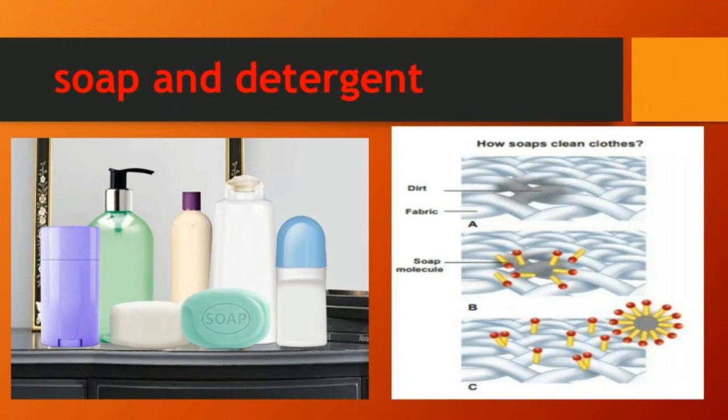There are two types of detergent. One is water loving and the other one is water hating. You all know what is meant by hate. Hate means if you have no need of getting something, you hate that. If you don't like it, that is called hating. The water hating part goes and joins with dirt and oil in the cloth, while the water loving part joins with water molecules.